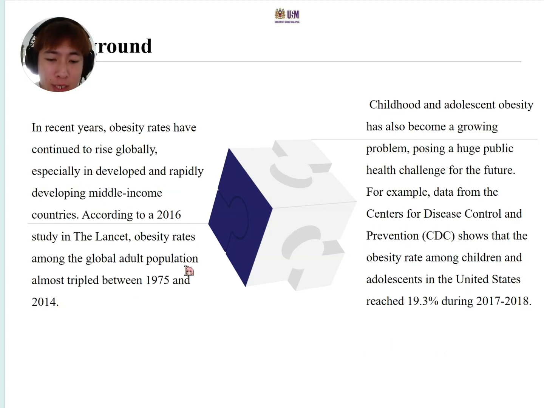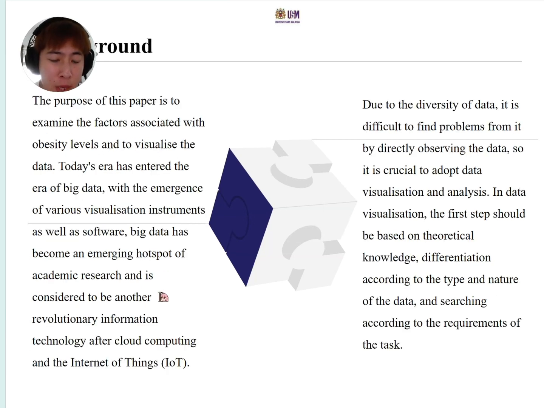Global obesity rates have tripled since 1975, and childhood obesity is rising. For example, 19.3% of US children were already overweight in 2017 to 2018. My paper uses Power BI to visualize and analyze obesity data from three countries, aiming to reveal insights into its causes and effects, creating better public health strategies.